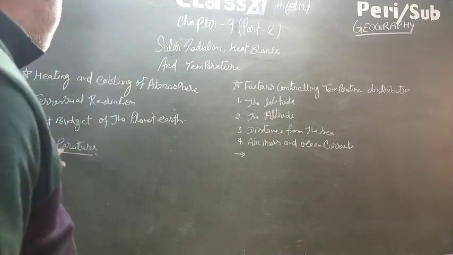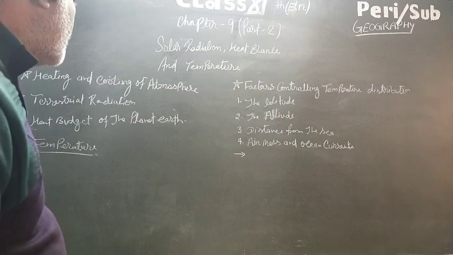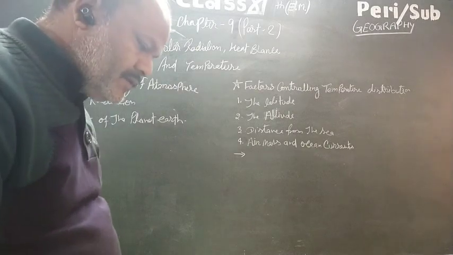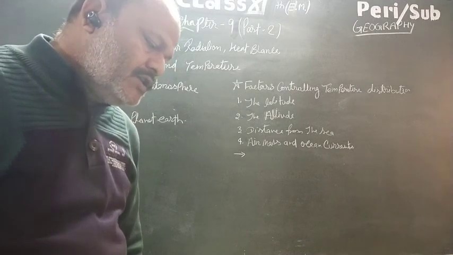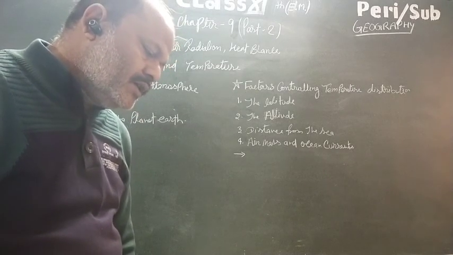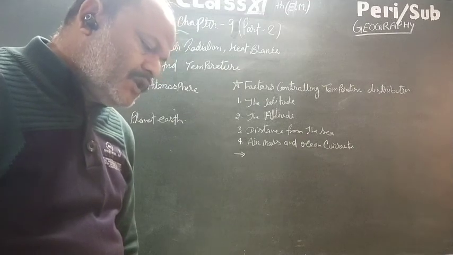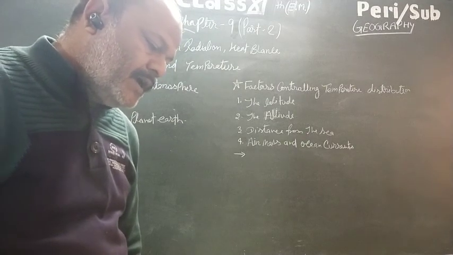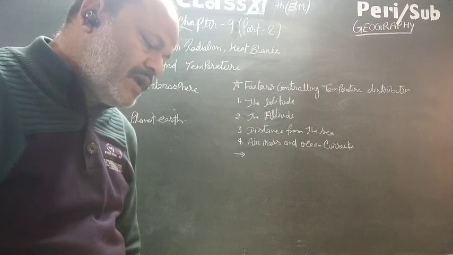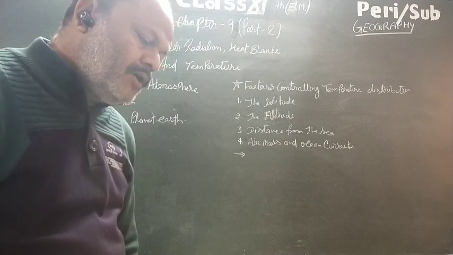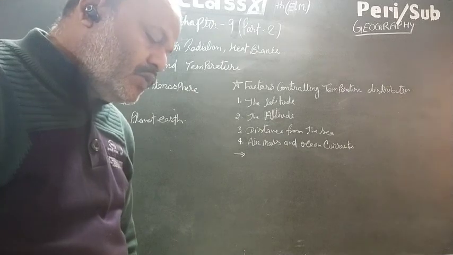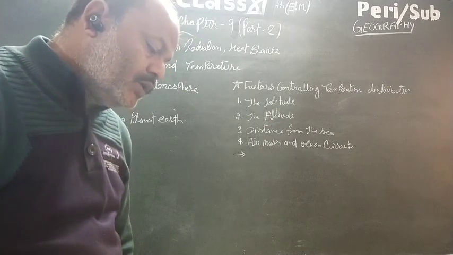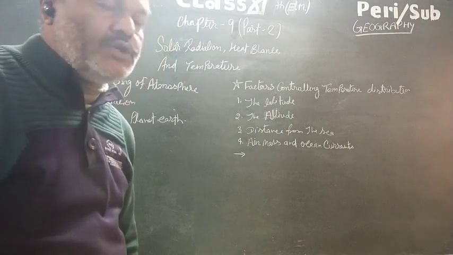Now we discuss the heat budget of the planet Earth. The Earth as a whole does not accumulate or lose heat; it maintains its temperature. This can happen only if the amount of heat received in the form of insolation is equal to the amount lost by the Earth through terrestrial radiation.